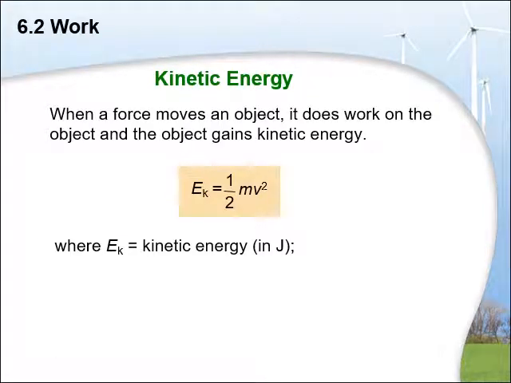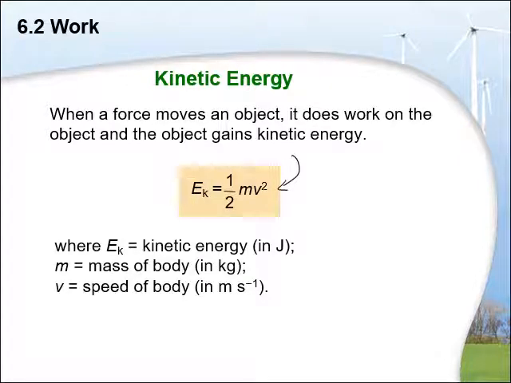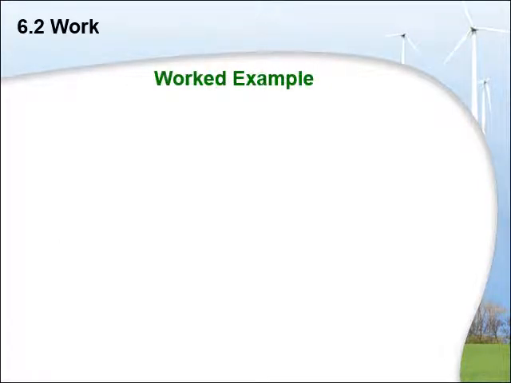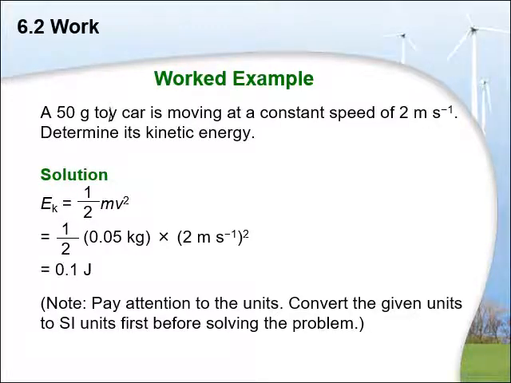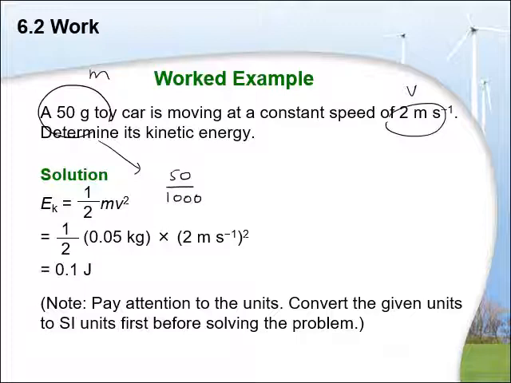Work can be stored as kinetic energy. Whenever we do work on an object and it starts to move, then we can say kinetic energy is gained by that object. m is the mass of the object in kilograms and v is the speed in meters per second. Working with an example, it says a 50 grams toy car, this is mass, is moving with the speed of 2 meters per second. The only thing that needs to be converted here is mass from 50 grams to kilograms. Dividing it by 1000 will get 0.05 kilograms. Then this means 0.1 joules.